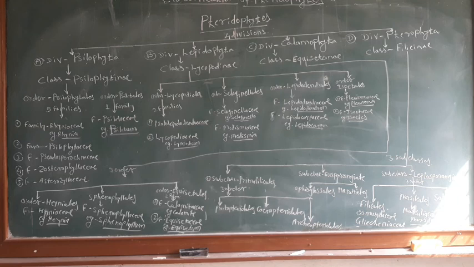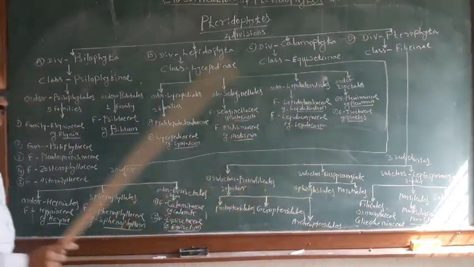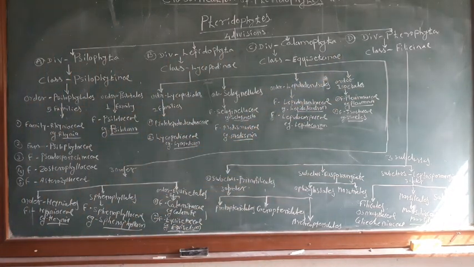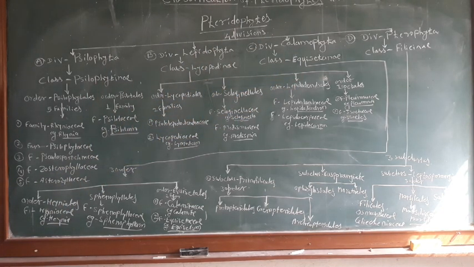On the basis of that, the system of classification was given, and it is based on the evolutionary significance, that is, from the most primitive and simple to the most advanced and complex pteridophytes.